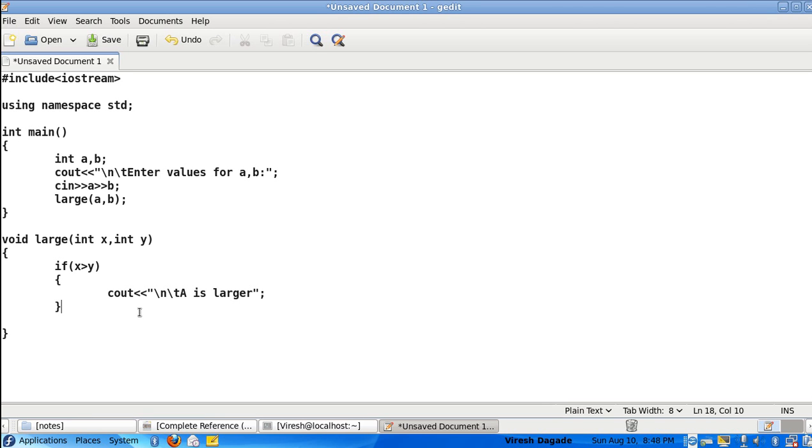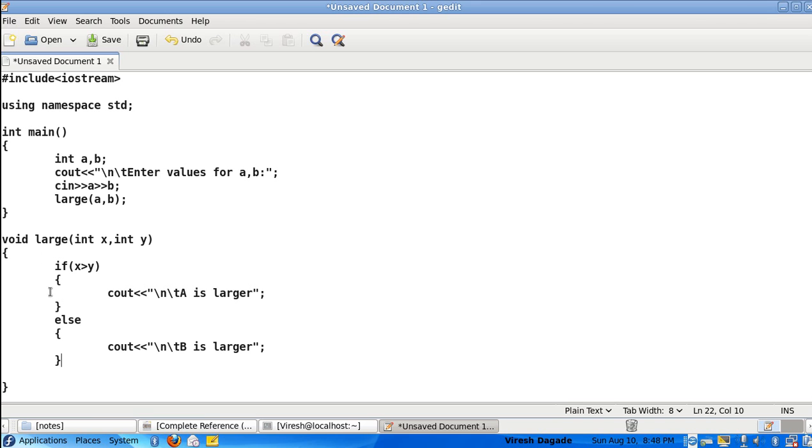Next, else, I will write another statement saying b is larger. Comparing x with y, the copies of a and b are being compared. If x is greater than y, meaning if a is greater than b, then I say a is larger, else b is larger. Obvious it is, but both cannot happen at the same time. So this is the function written to find out the largest of two numbers.